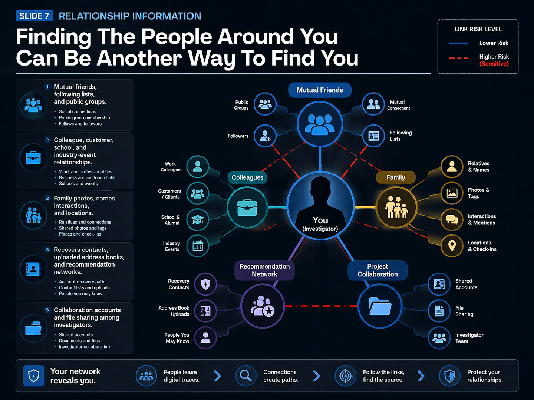The subject may find the investigator by finding somebody nearby first. Mutual contacts, conference photographs, names inside shared documents, address book recommendations, and public group interaction are relationship entry points. One colleague's profile can lead through likes, comments, and company events until the path returns to the investigator. There is also a third-party duty here. An investigator may accept a degree of public exposure personally.